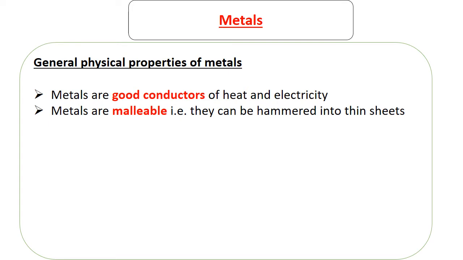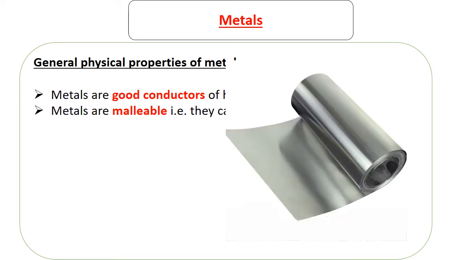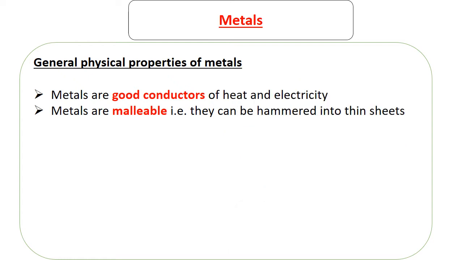So the one way you can differentiate a rock which is not a metal or some wood which is not a metal is when you try to hammer them, can you hammer them into thin sheets? So to hammer them into thin sheets, you should be able to get something like this. So any metal, you can get something like this.